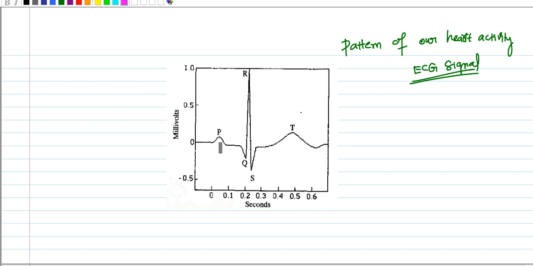Suppose the peak here, in the letter P, suppose I get a straight line, then the doctor will examine the activity of your heart and suggest some medicines, as some wrong activity of the heart is going on. So you need to take certain tablets, and you get cured. This is one of the most versatile examples of a signal that we see in our day-to-day life.